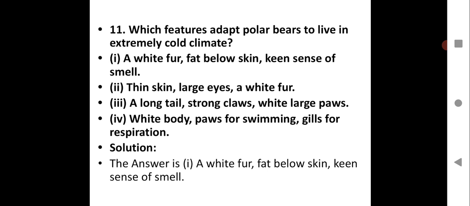Fat below skin to give insulation to the body during extreme cold, and keen sense of smell, to smell predators, to smell for in search of food. All these are the adaptation of the polar bear. And you have to write the question with the correct answer. This is a MCQ, so always write question and the correct answer with the correct option number, children.